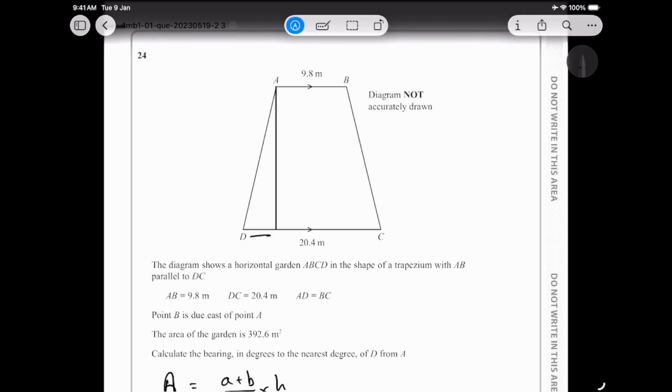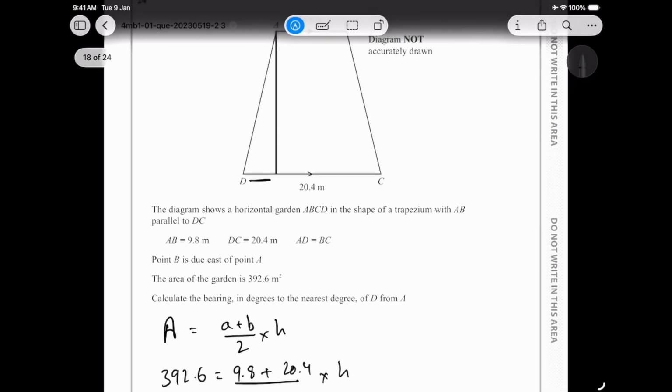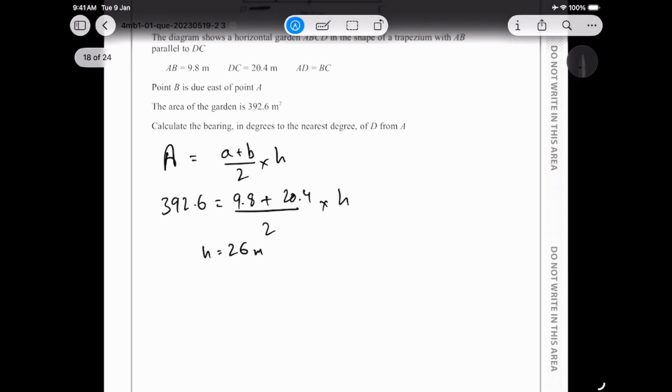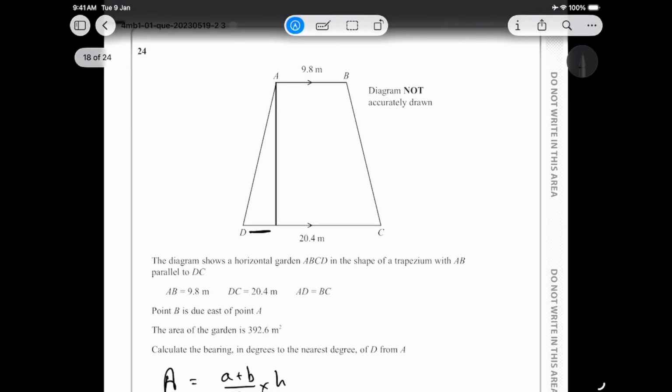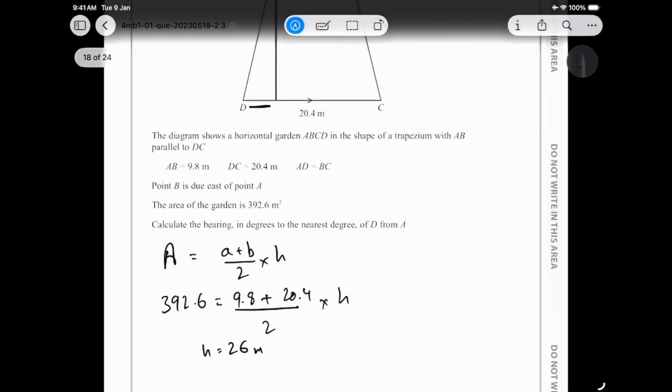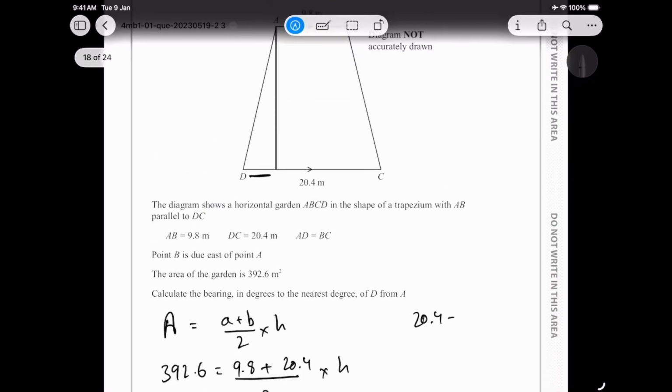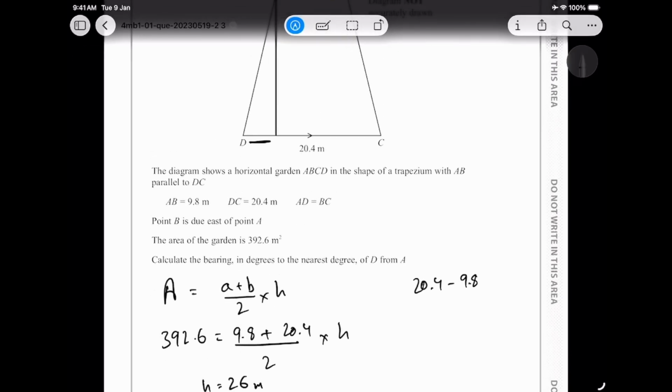Consider trying to find this length. How do we find this length? We do 20.4 minus 9.8, all right, because what we are trying to do is subtract the top length, and the length that will be left behind, we're going to divide by 2 for these two sides. So we get 20.4 minus 9.8, divided by 2. Now whatever we get, we would be getting 5.3, and that is my length, 5.3 over here.